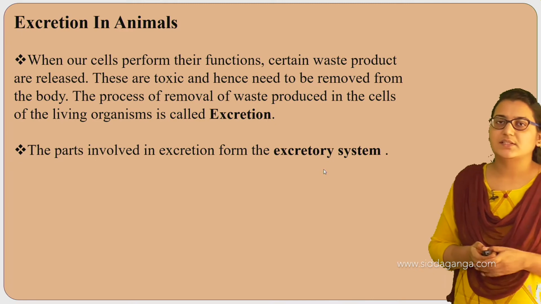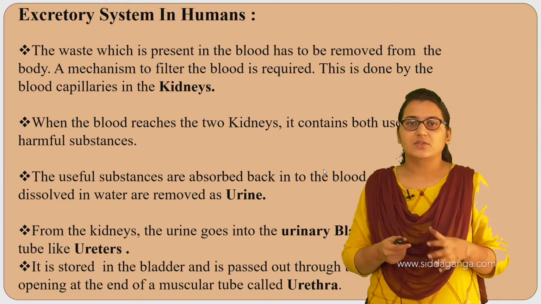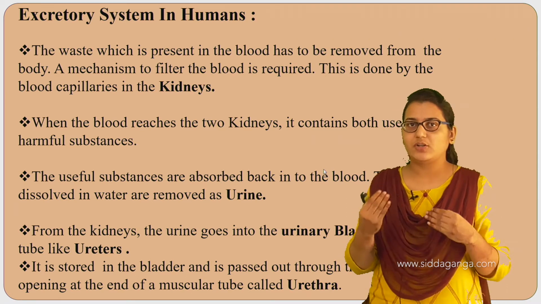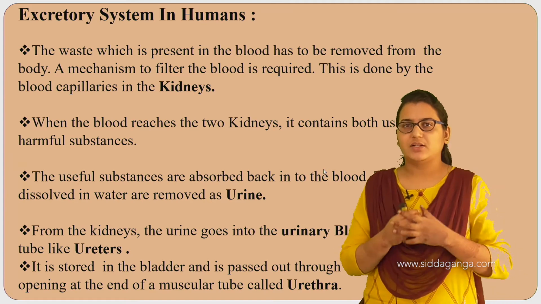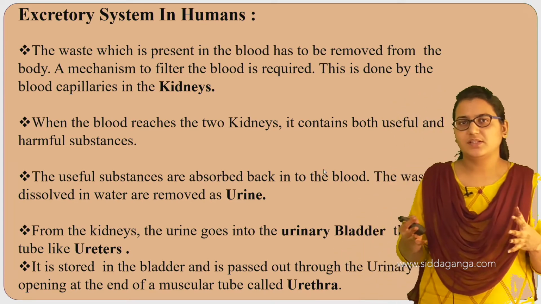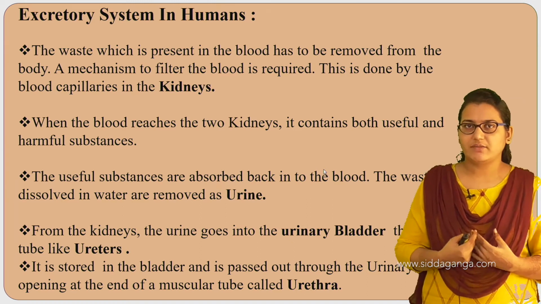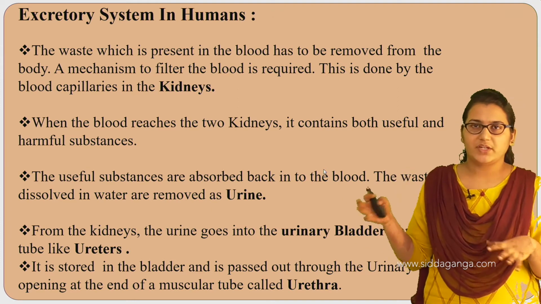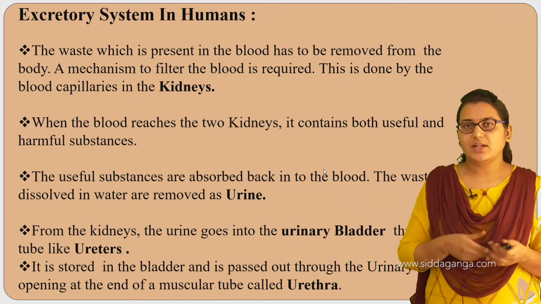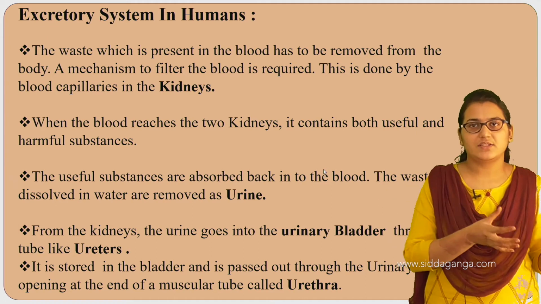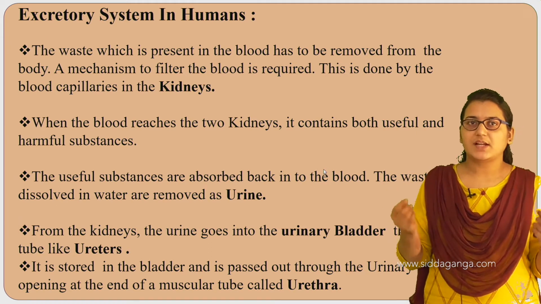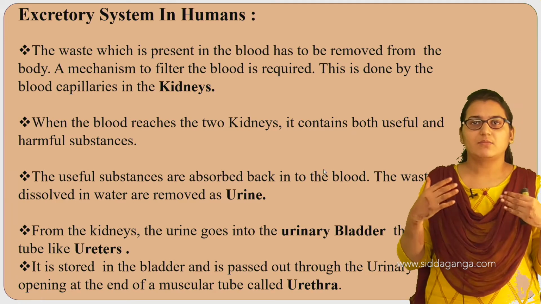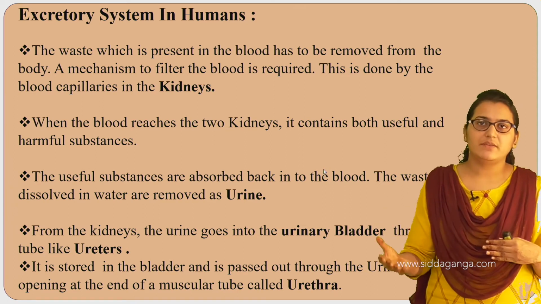Now let us see the excretory system in humans. The waste which is present in the blood has to be removed from the body. Of course, we cannot keep waste materials in our body. For example, whatever waste is present in our houses, we do not preserve it and keep it inside. We just throw it in dustbins or put it somewhere else. When we are not keeping waste in our houses, how can we keep waste and harmful or toxic substances in our body? Even our body needs to release waste products.